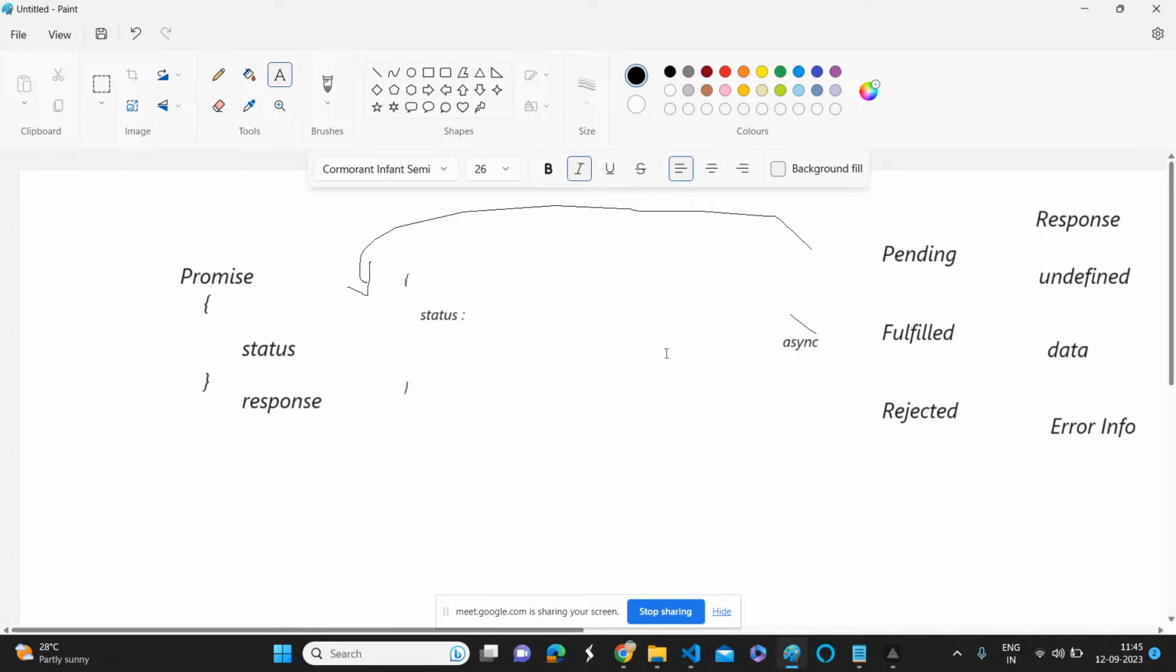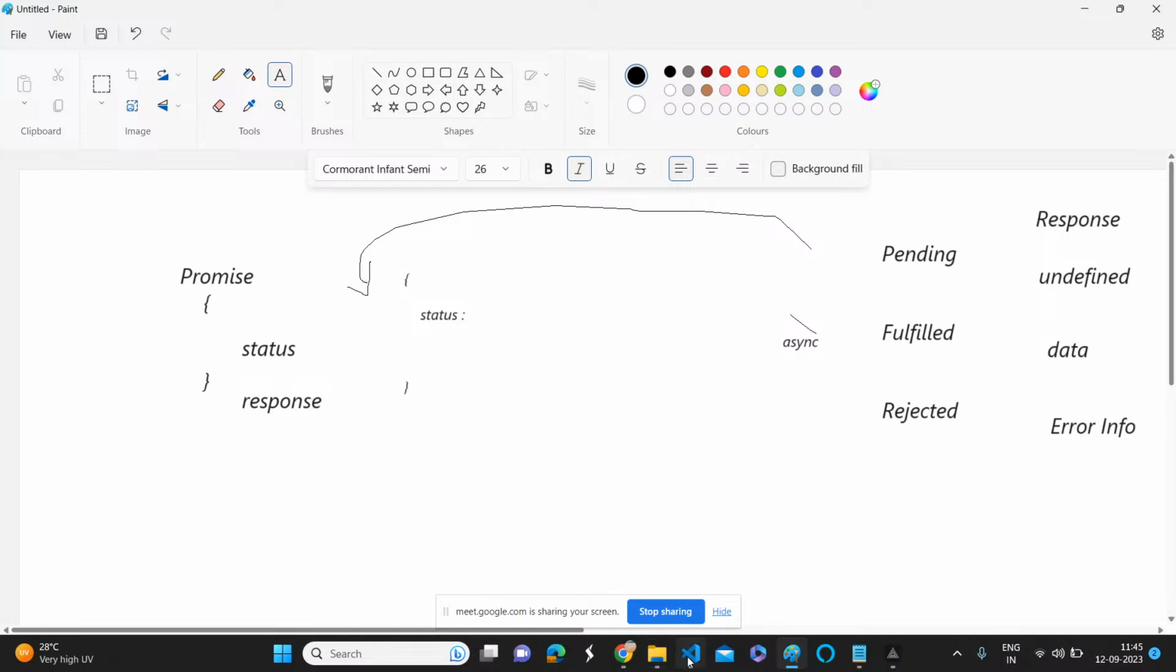Yes or no? Yes, sir. There is a chance that the status may be pending or fulfilled or rejected. And if we don't have any response, that will be undefined. If it is successful, we should get the data. If it is failed, at least we should know the error information. That's it. That is a simple object. Okay, where we are going to use promises, when it is going to execute promises, and what this promise will do, those things we can learn step by step.